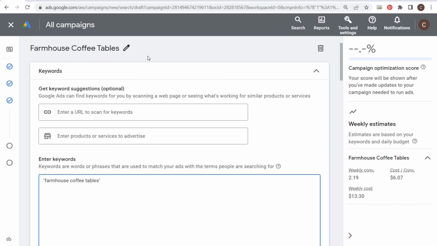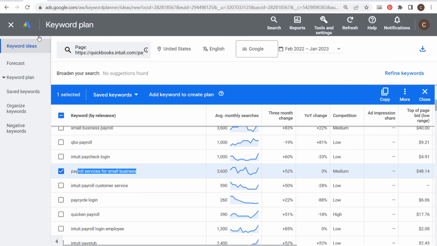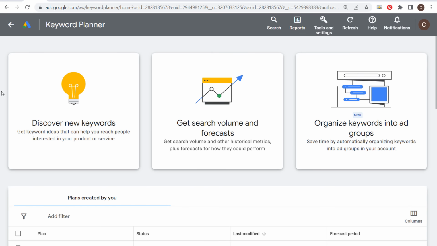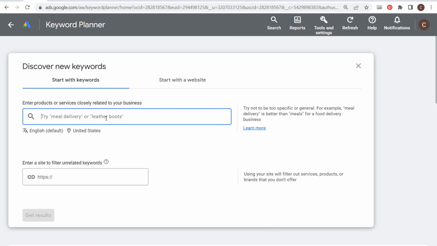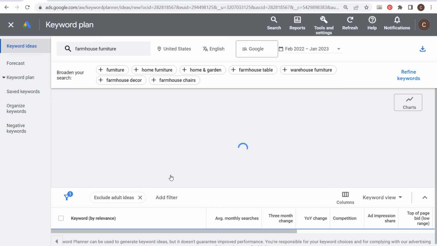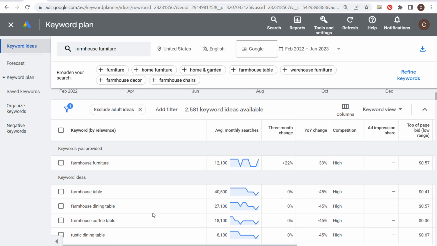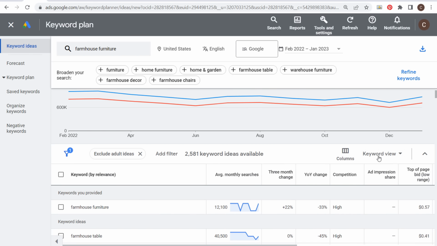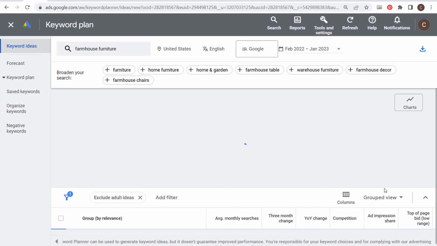Now, the last thing I want to go through is one more thing in the Keyword Planner. We're going to click on X, come all the way back to the beginning. Let's just say start with keywords. I want to target farmhouse furniture keywords. So we're just going to focus on farmhouse furniture. We're going to click on Get Results. Instead of going through each individual keyword here, you can also click on Grouped View. Grouped View is basically going to give you ad group ideas.